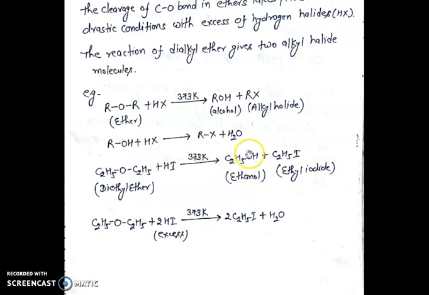And this ethanol further reacts with a second molecule of hydrogen iodide at 373 Kelvin to form a second molecule of ethyl iodide. It can be explained as when diethyl ether reacts with two molecules of hydrogen iodide at 373 Kelvin to form two molecules of ethyl iodide.